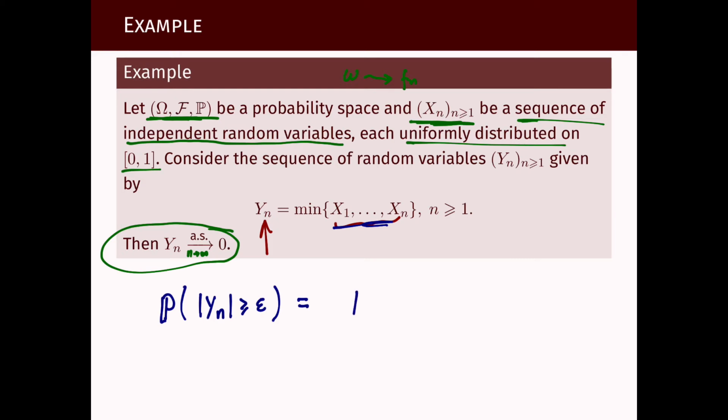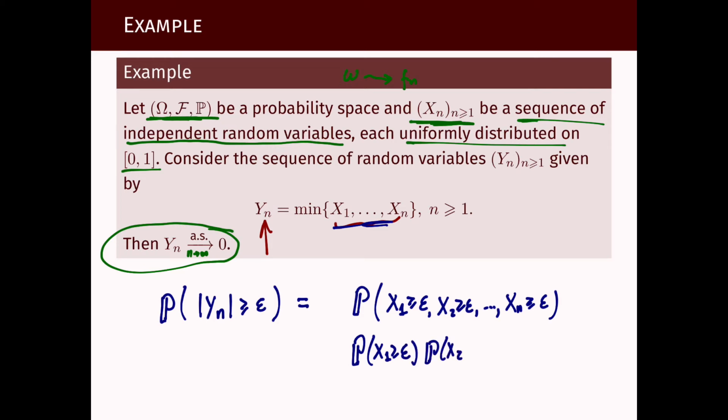Well, this is the probability that X1 is larger than epsilon. Let me remove the absolute value, since they are all uniform on 0, 1, so they are all non-negative. X1 is larger than epsilon, X2 is larger than epsilon, up to Xn is larger than epsilon. By independence, this will factorize into the probability that X1 is larger than epsilon, times the probability that X2 is larger than epsilon, times the probability that Xn is larger than epsilon.